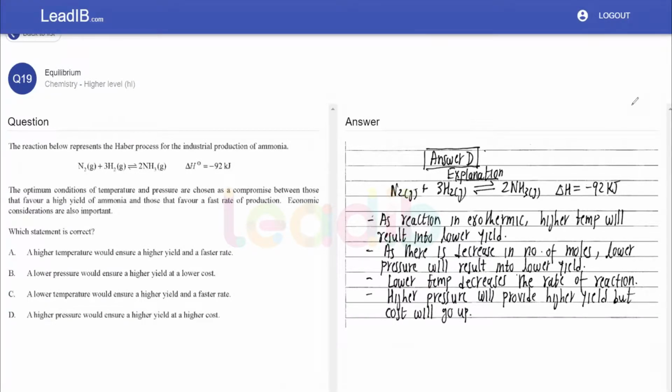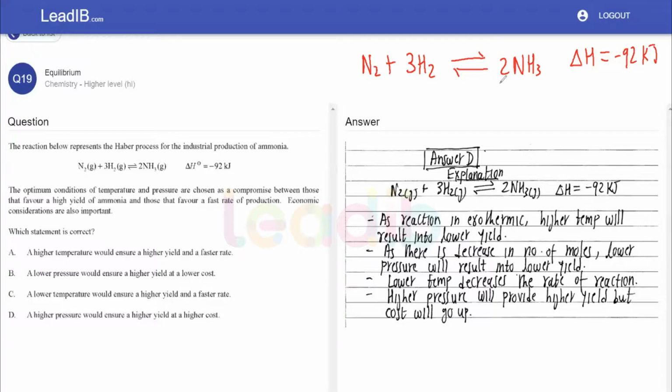Hi, we are looking at question number 19 of equilibrium of IB Diploma HL. So we have been given this reaction as per the Haber's process for production of ammonia. And as we know, this is the exothermic reaction.